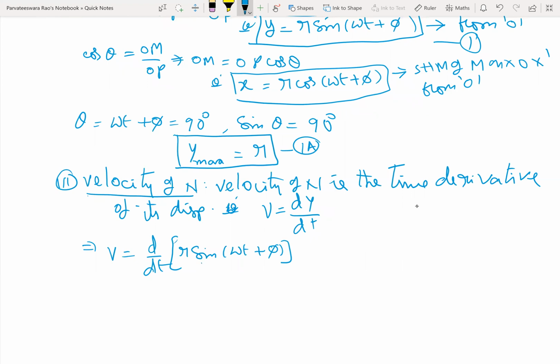Here we have to differentiate the sine function with respect to time and omega t also. So sine becomes cos, r cos(omega t plus phi), and d by dt of t is 1. Therefore we get omega. The velocity of N in simple harmonic motion on y dash diameter is now given by r omega cos(omega t plus phi).